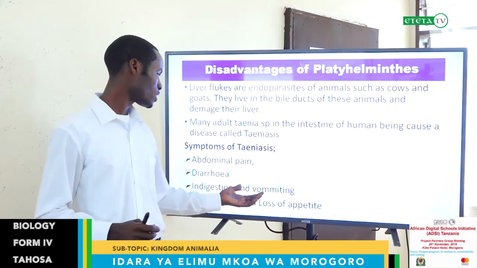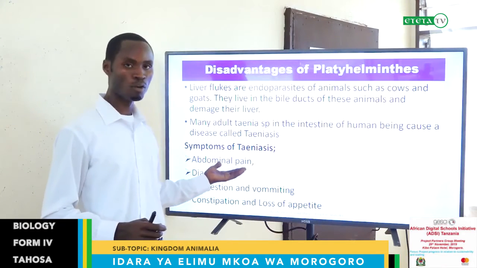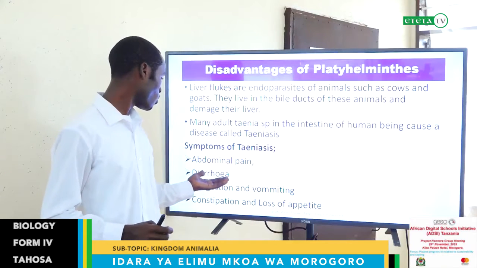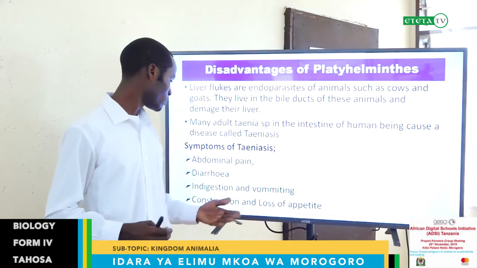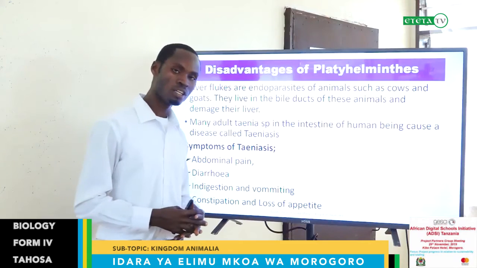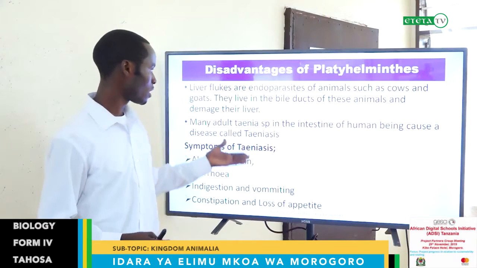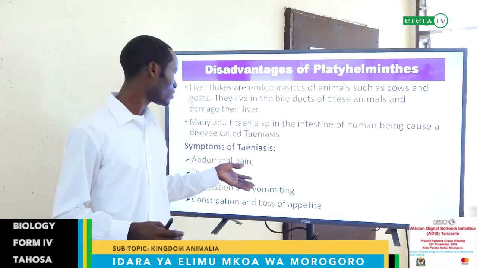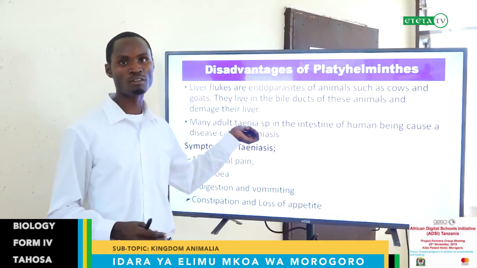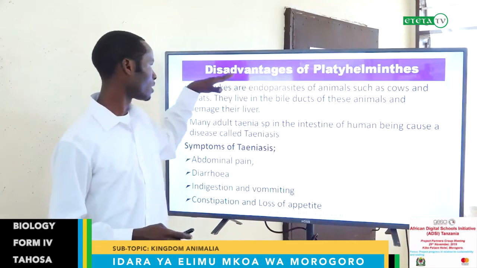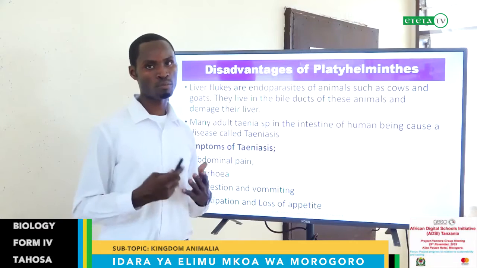Again, we have constipation and loss of appetite. These are the symptoms that will make you realize that you have this kind of worm, tapeworm. These are the disadvantages of Platyhelminthes.